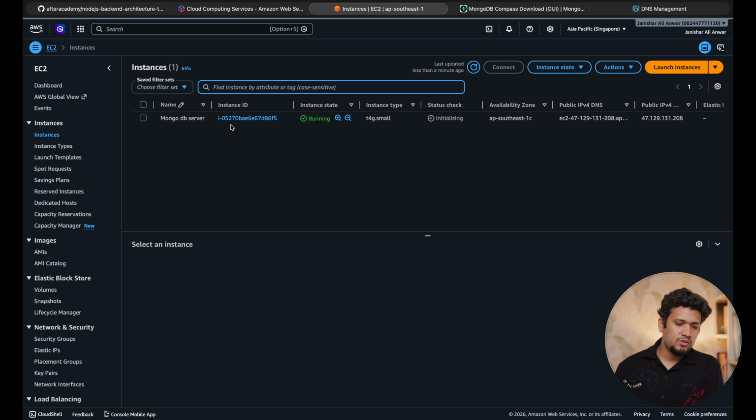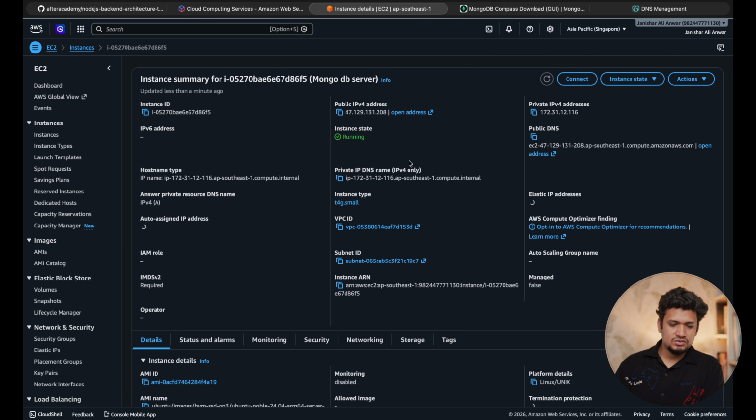Now one thing that I want to do here is to make this public IP fixed. This IP address can change when you reboot your server. So to make it frozen, I would want to use something called an elastic IP. Why do I want an elastic IP? An elastic IP is an IP address which does not change, because I am going to leverage this IP on various other services. If the IP address of this server changes, then everywhere I have to go and update this IP address, which I don't want.